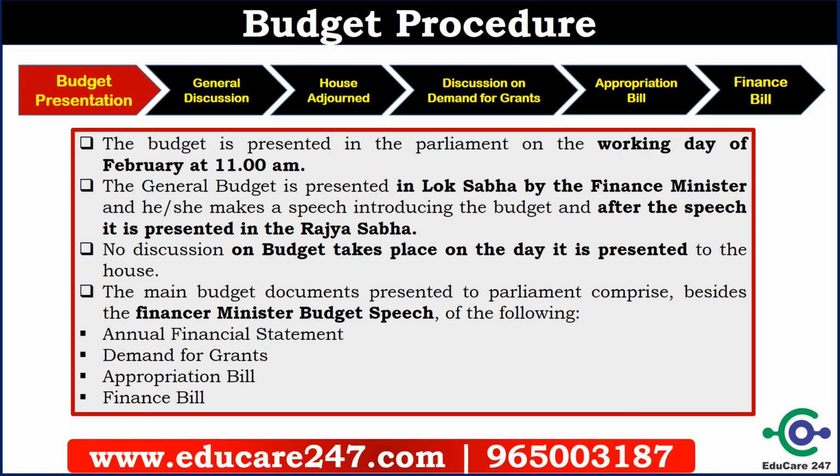Let us understand the procedure of the budget. First, the budget is presented to the parliament, and from the next day, general discussion starts. After that, the house is adjourned and departmental standing committees prepare the demands for grants. Then discussion on demands for grants starts, and after that, the appropriation bill is passed, and after that, the finance bill is passed. So this is the overall procedure for the budget. We'll discuss this procedure in detail.